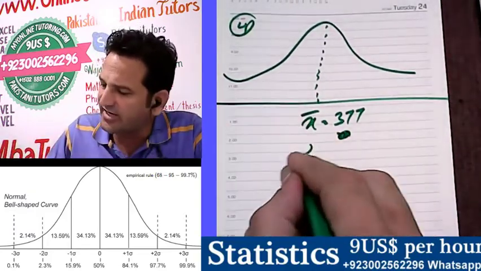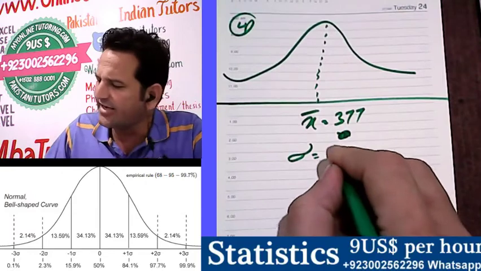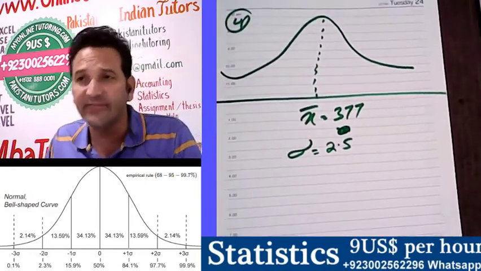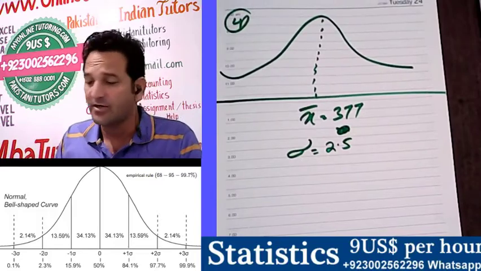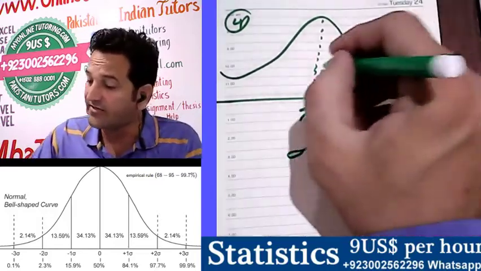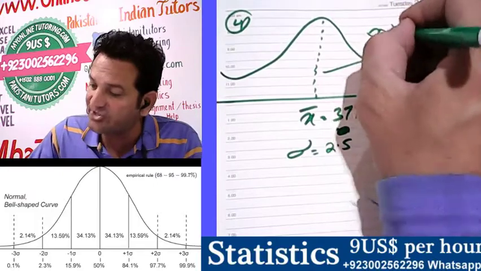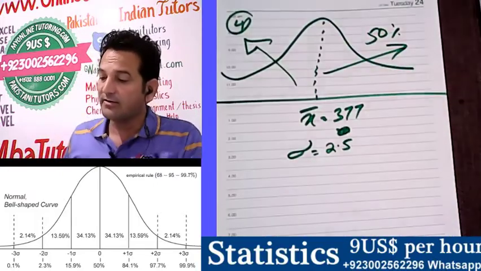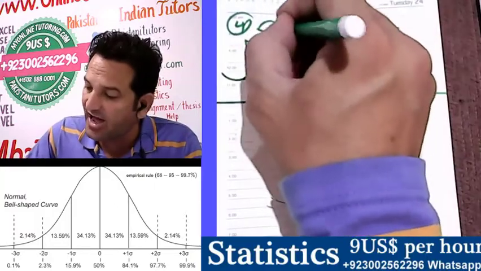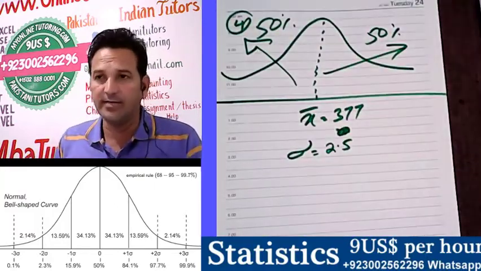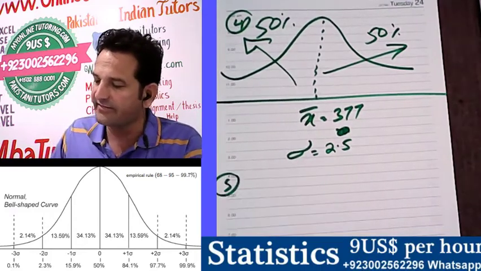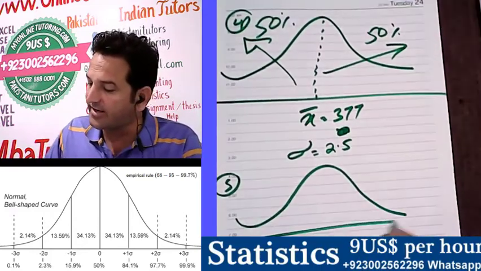You can take any standard deviation, let's suppose 2.5, the standard deviation of the data. So we say that 50% of the observations are greater than 377 and 50% are less than 377. Clear?